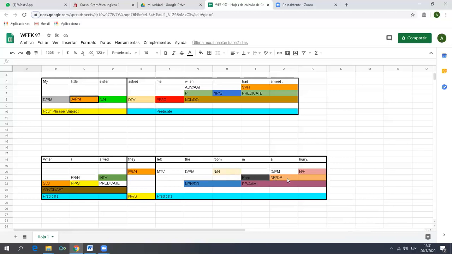In a hurry, object of the preposition, noun phrase, head, hurry, and the determiner pre-modifier. So if you look at this, here you have an adverbial adjunct of manner, and you have an adverbial adjunct of time. You have more than one, okay?